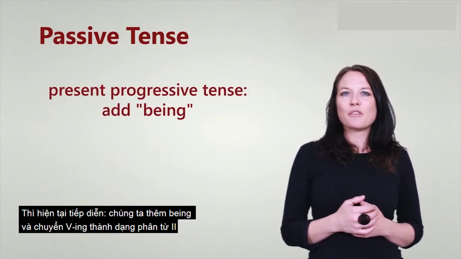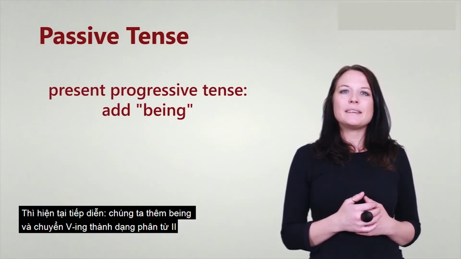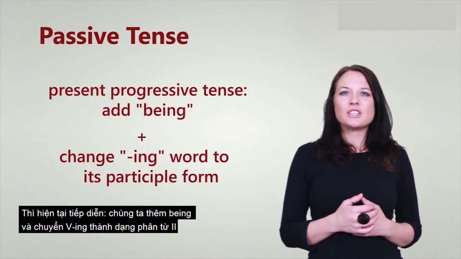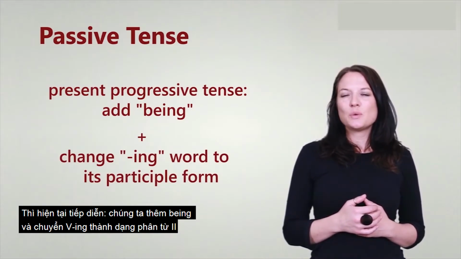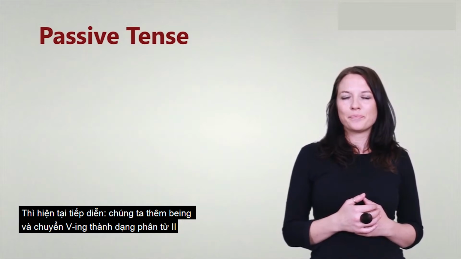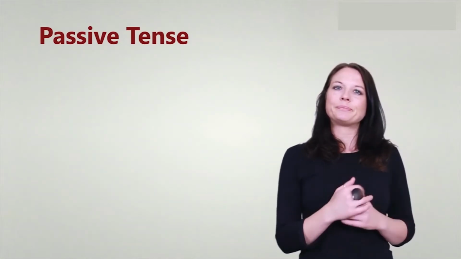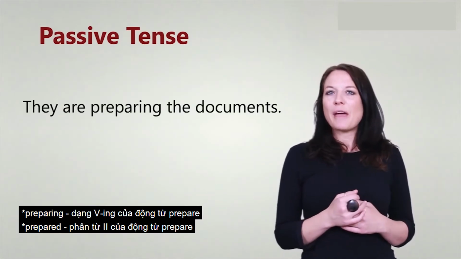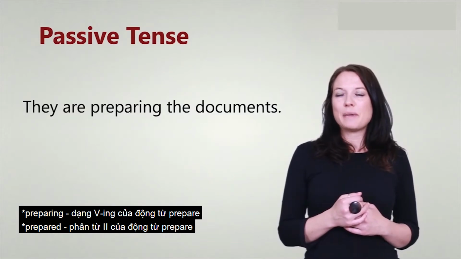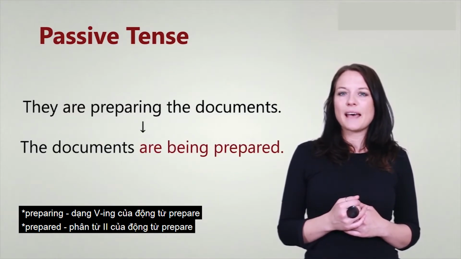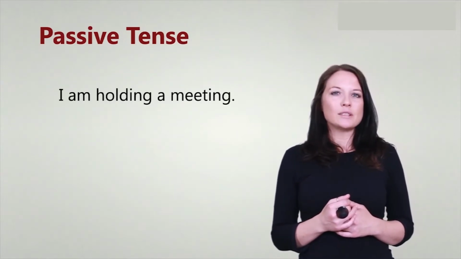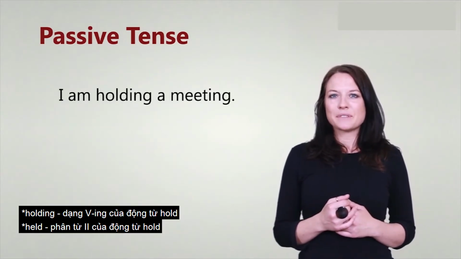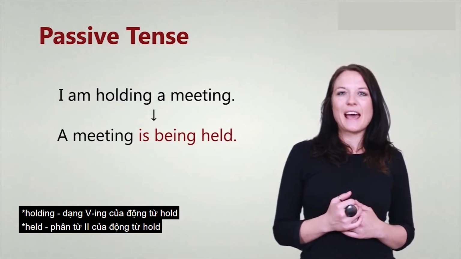In the present progressive tense, we add being and change the ing word in the active sentence to its participle form. For example, they are preparing the documents becomes the documents are being prepared. I am holding a meeting becomes a meeting is being held.